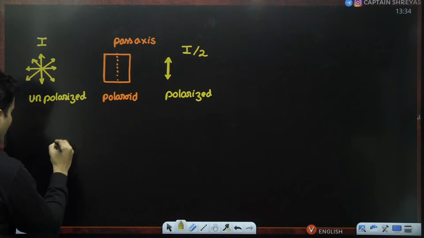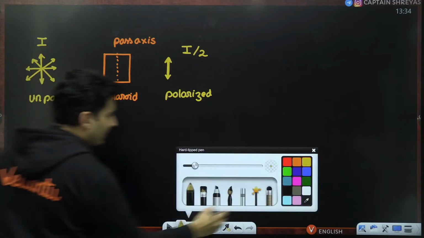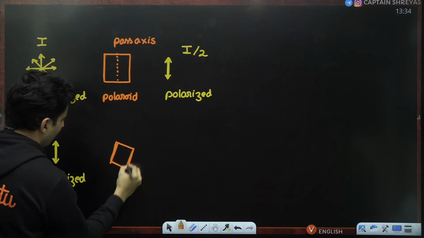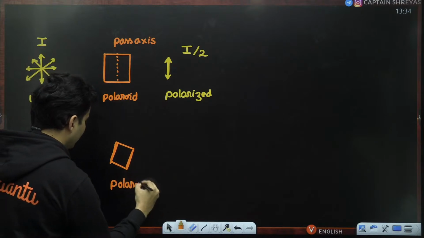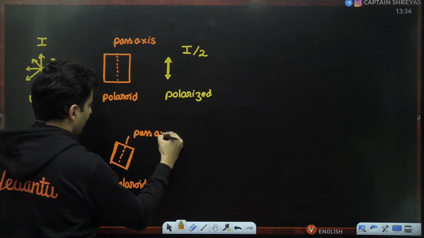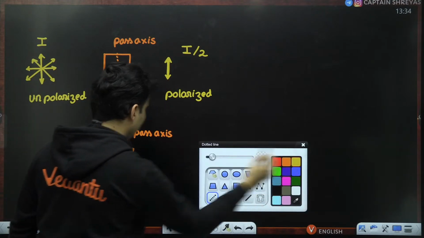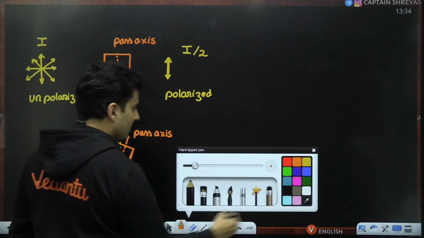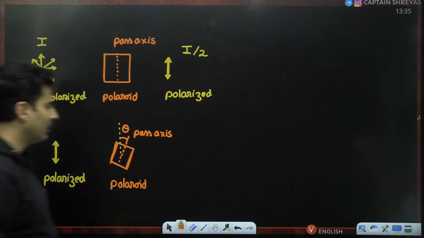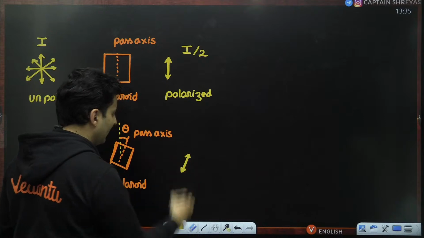The next rule: if you already have a polarized light, but you pass it through a Polaroid whose pass axis is making an angle with the plane of polarization of that wave, the light which comes out will be along that pass axis, but it won't have the same intensity.